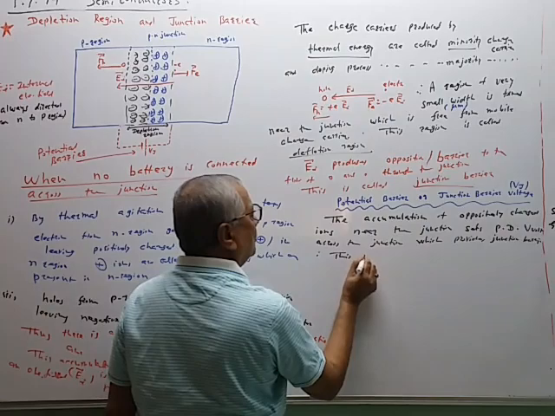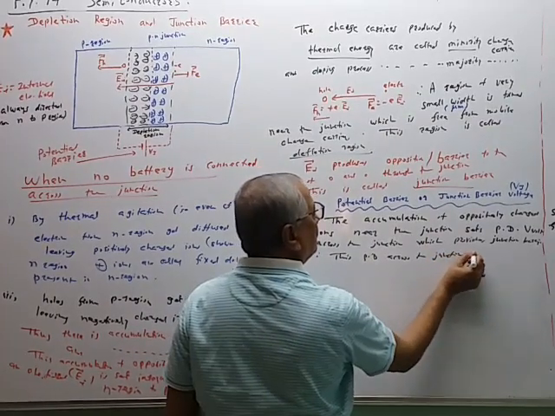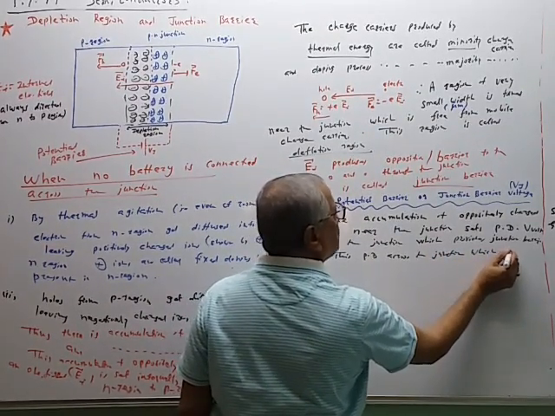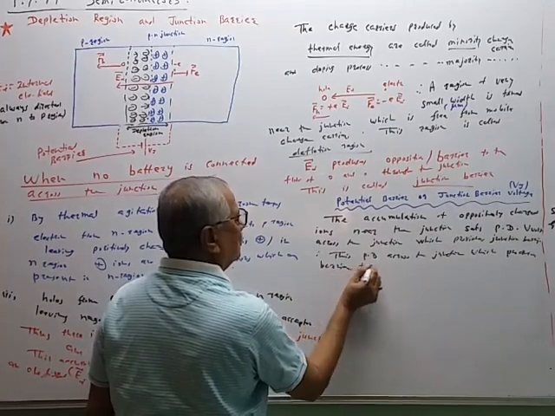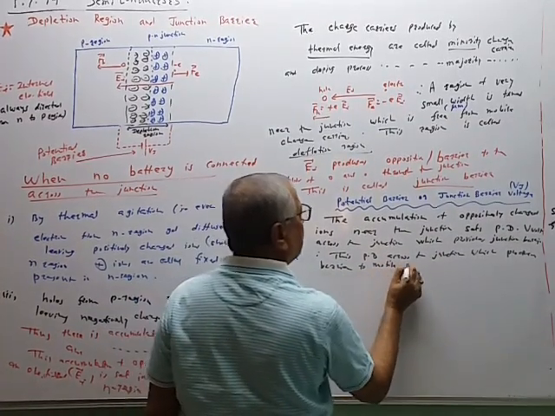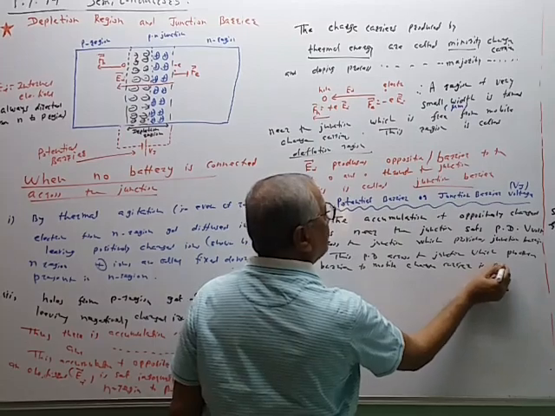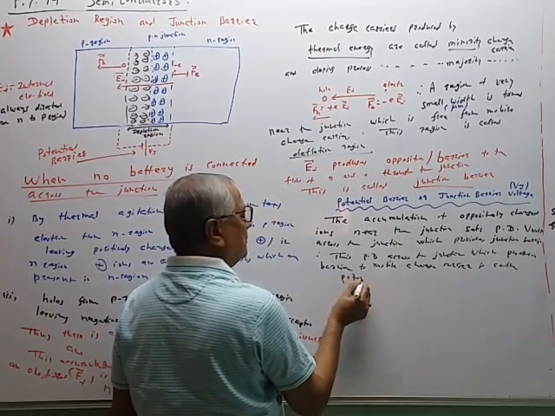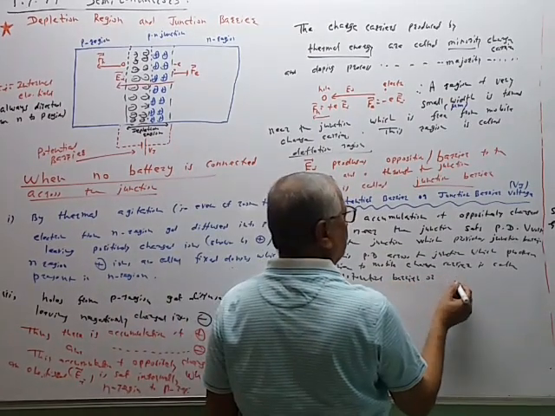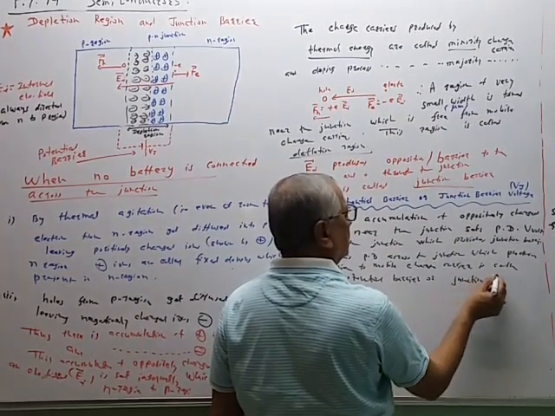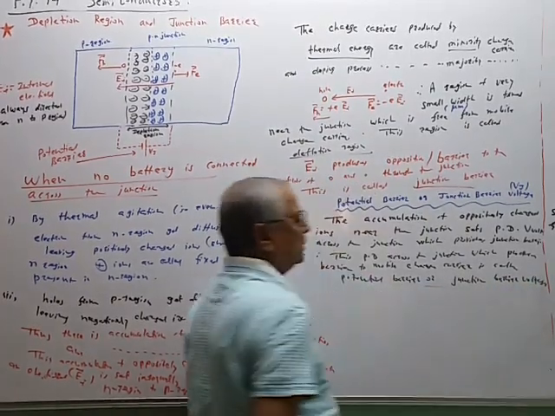So this potential difference across the junction, which produces a barrier to the mobile charge carrier, is called the potential barrier or junction barrier voltage. The meaning is very simple.